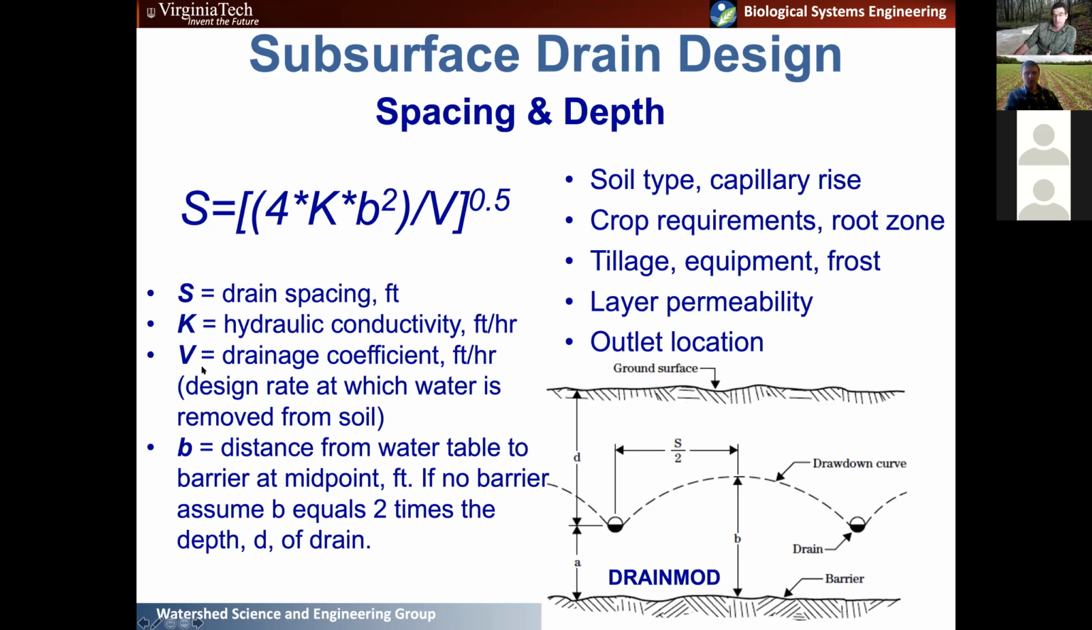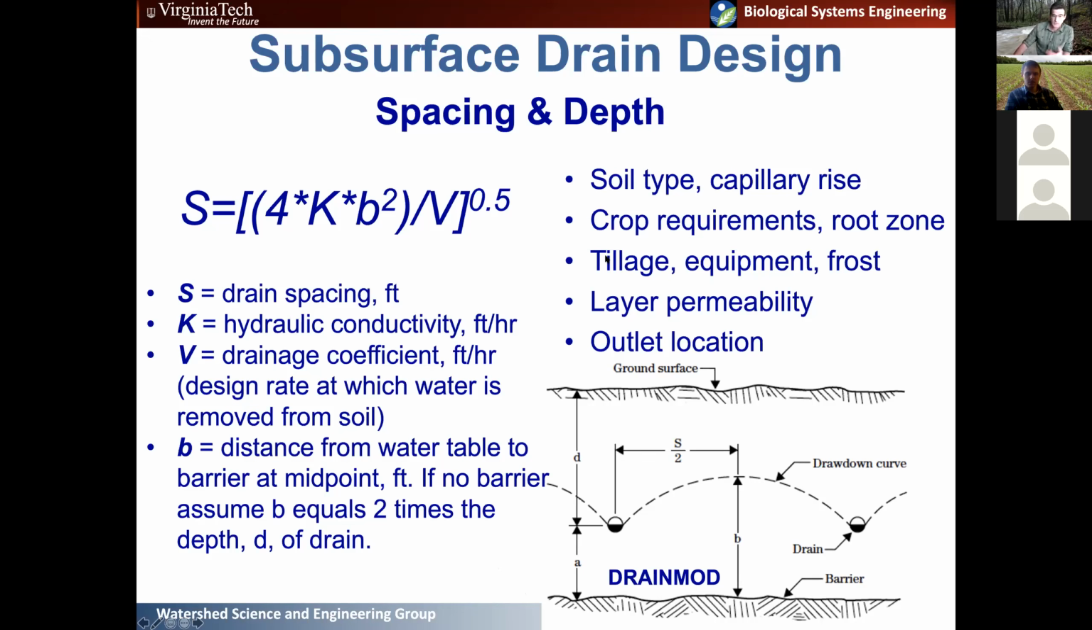So this is the design rate at which water is removed from the soil profile. And this is specific to the soil and the crop. And there's tables for this that I'll show in a minute. And then B, which is the distance from that water table to that restricting layer or barrier in your soil. And again, if there's no barrier, then there's just an assumption about what that depth should be.